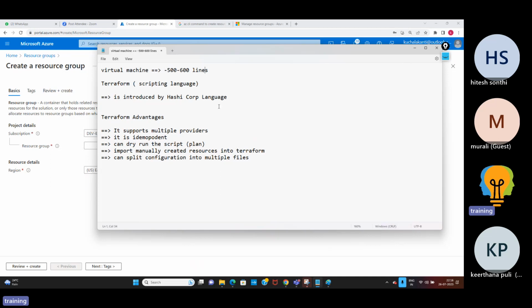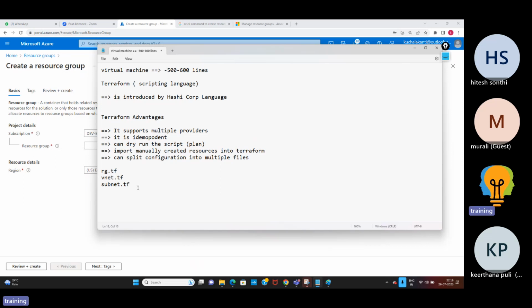If you write it in one single file, you'll have issues like error handling and debugging issues. Whereas Terraform has an advantage: each configuration you can write into multiple files, so you don't need to write all the lines in one file. For example, resource group code I'll write in a resource group file, VNet code in a VNet file, subnet code in a subnet file.